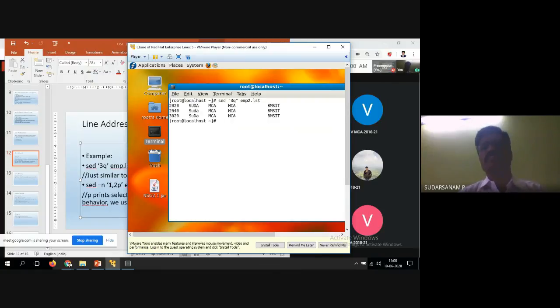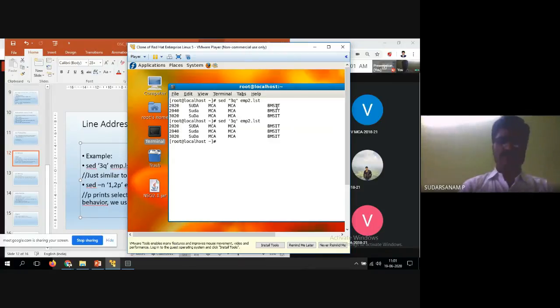See now, the first 3 lines got displayed. By mistake, I entered minus. So single quotes should work, but double quotes also should work. Any command is followed by a space. Now, what is the syntax? Line addressing is nothing but sed, the option, the file name. I want to display the first 3 lines, that is the 3q. Head also works in a similar way, but with sed you can print in between also. So now let us go for the other option.